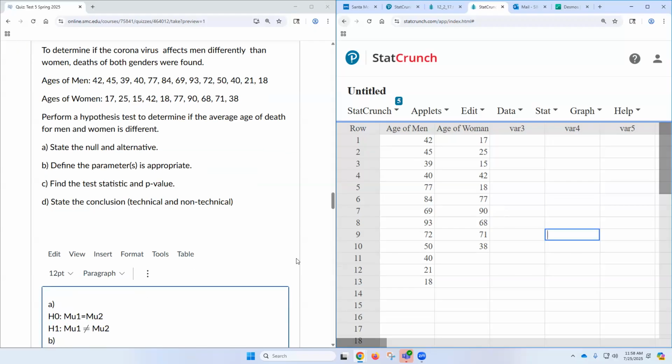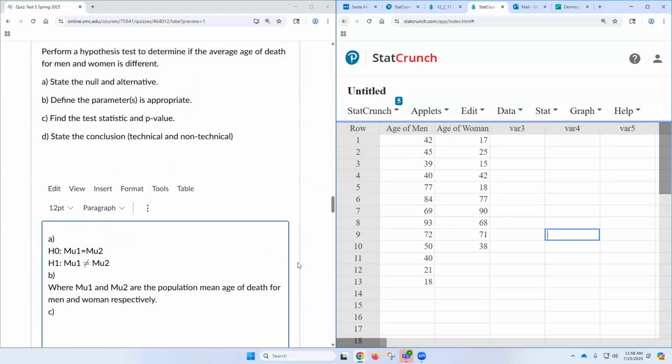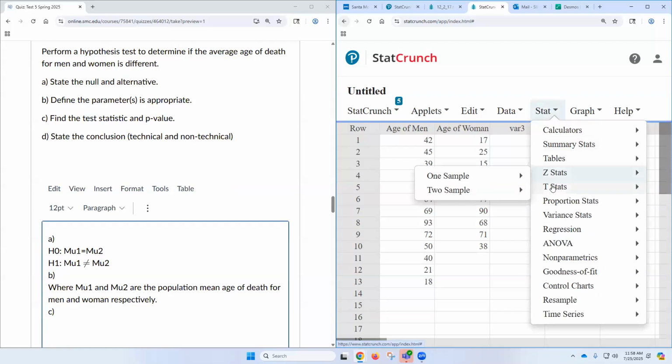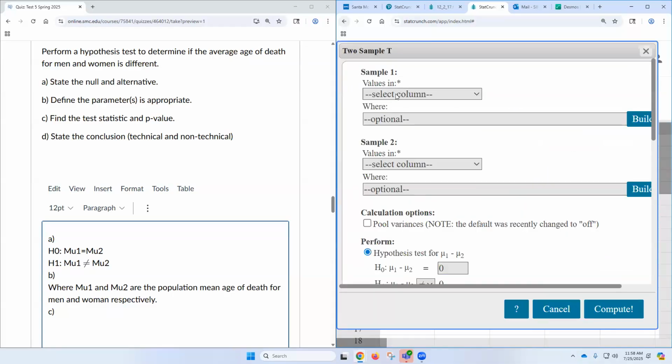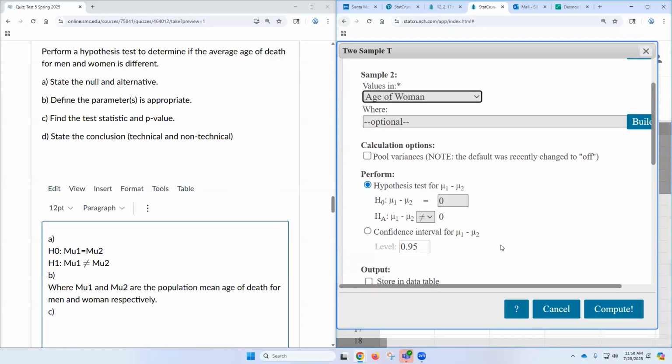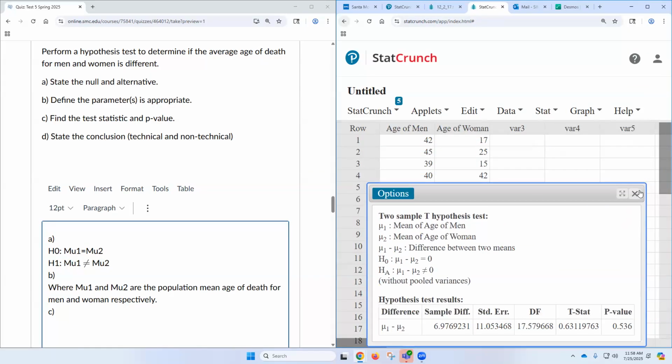So A, we got it. B, we got it. C, we'll say Stat, T Stat, and then two sample, right? And then with data. And then click var1, which is men, and var2 women. It doesn't matter this time because it's a two-tailed test. And that's it.